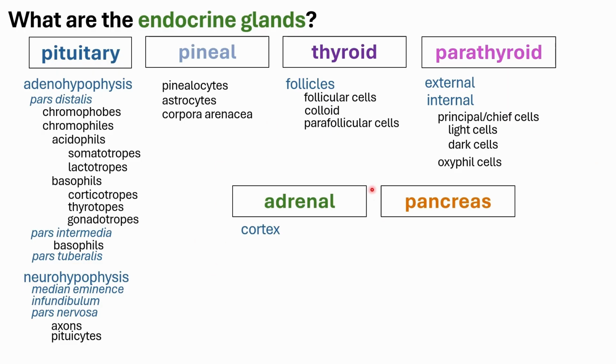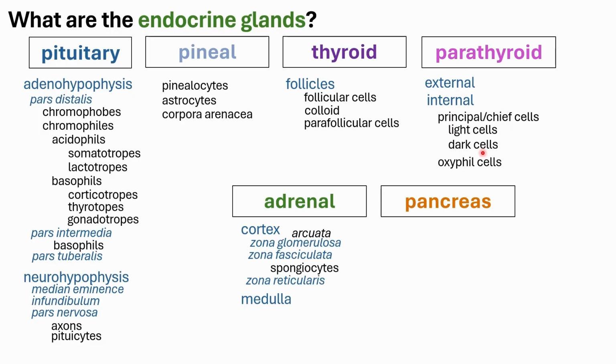For the adrenal gland, you would have layers or substructures: your cortex, the outer part, and then the medulla. So just like your lymph nodes or your kidneys, it has outer and inner parts. The cortex is further subdivided into sublayers. You would have your zona glomerulosa, which is named differently in other animals because there is a somewhat different arrangement of the cells within this zone. Later we will talk more about that.